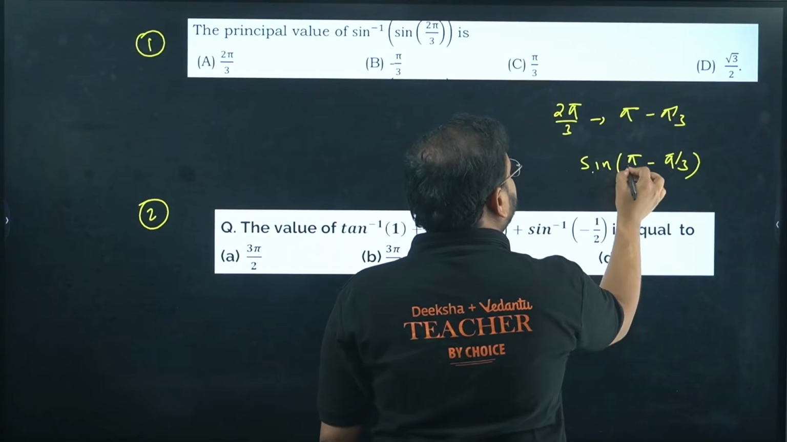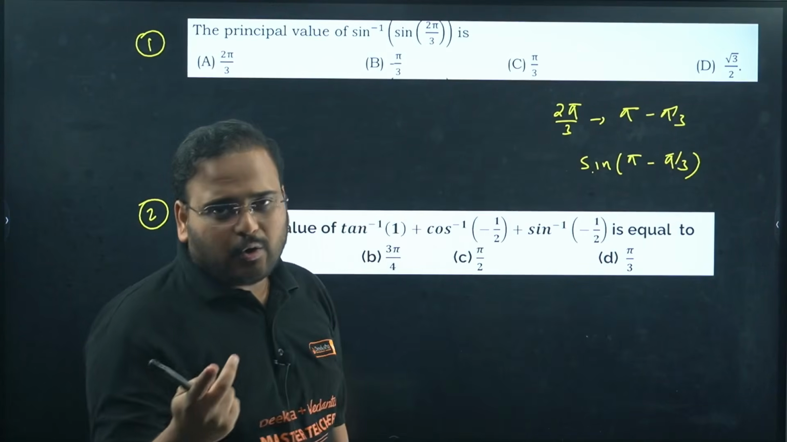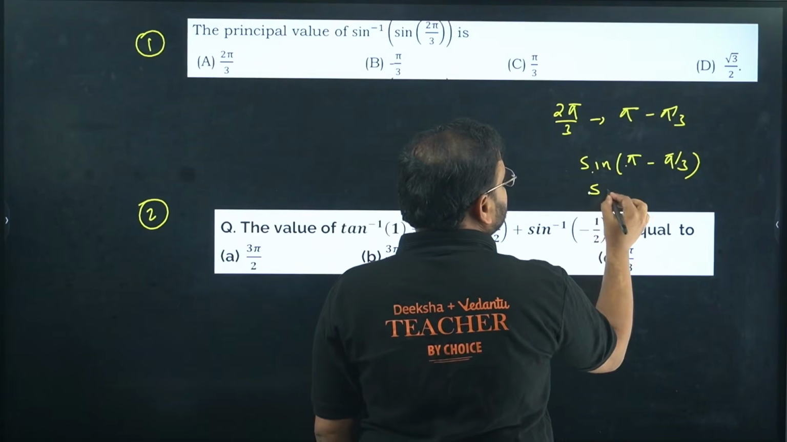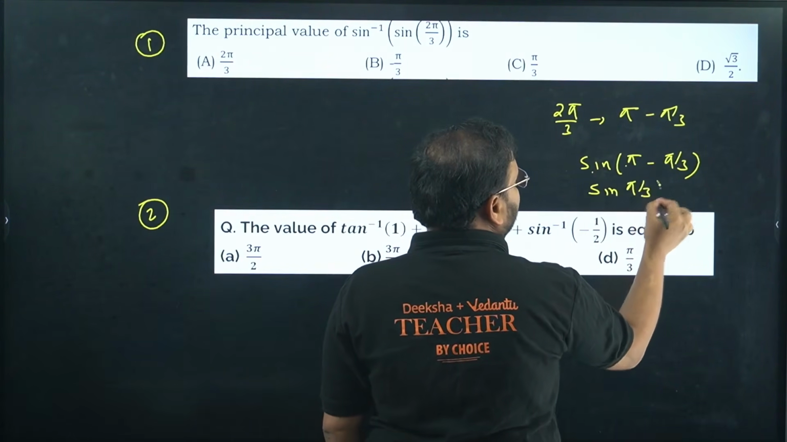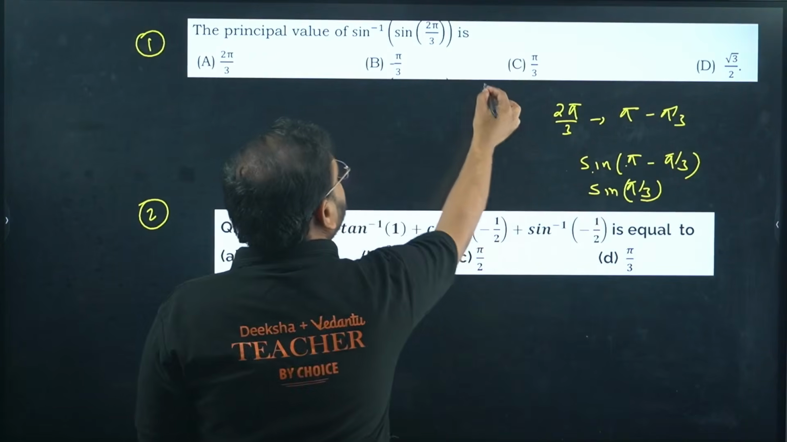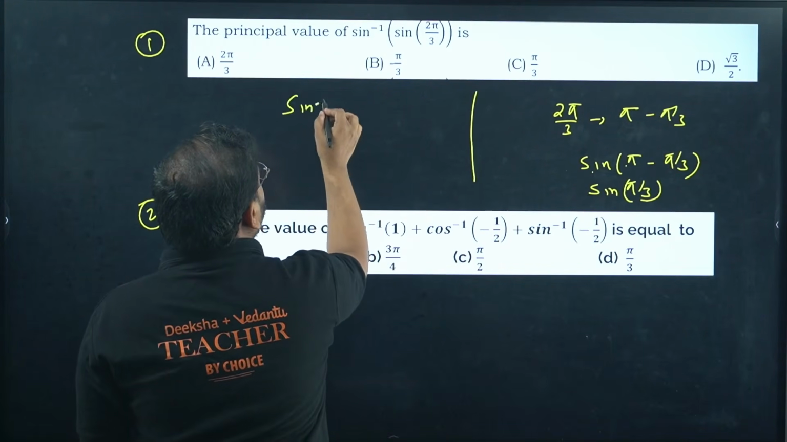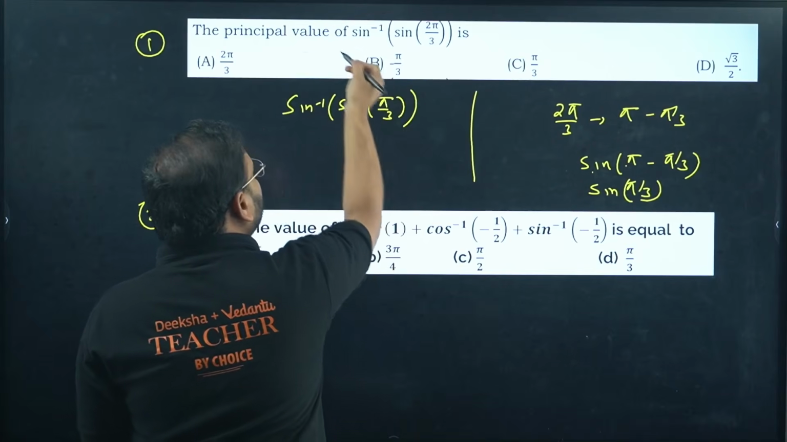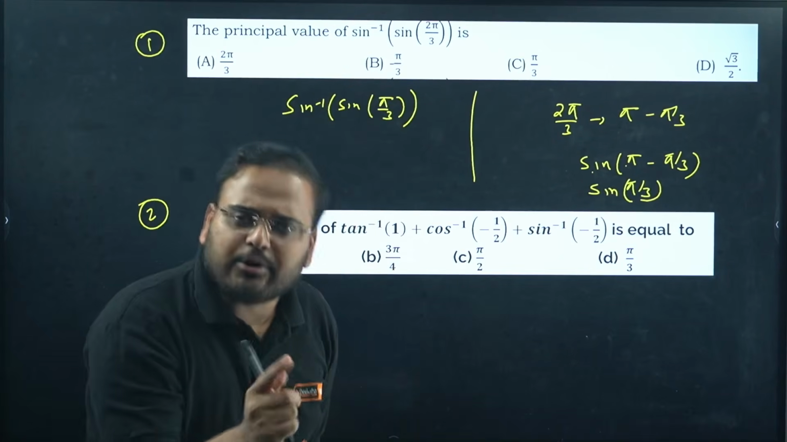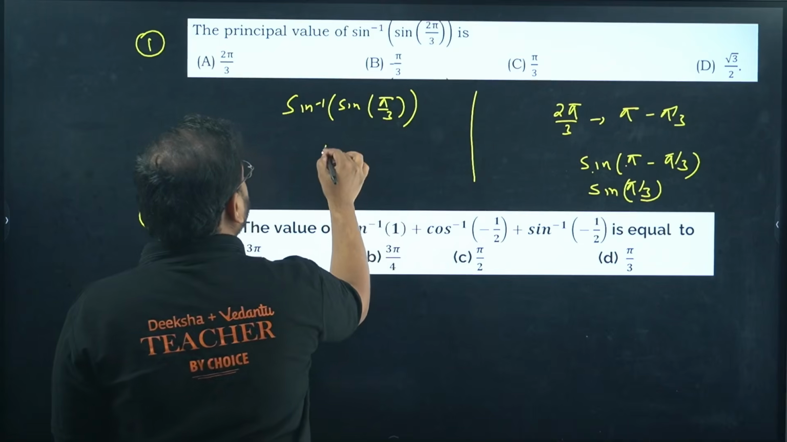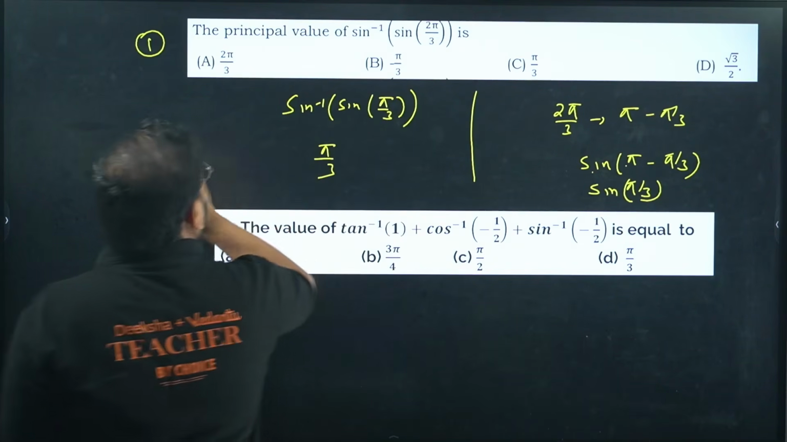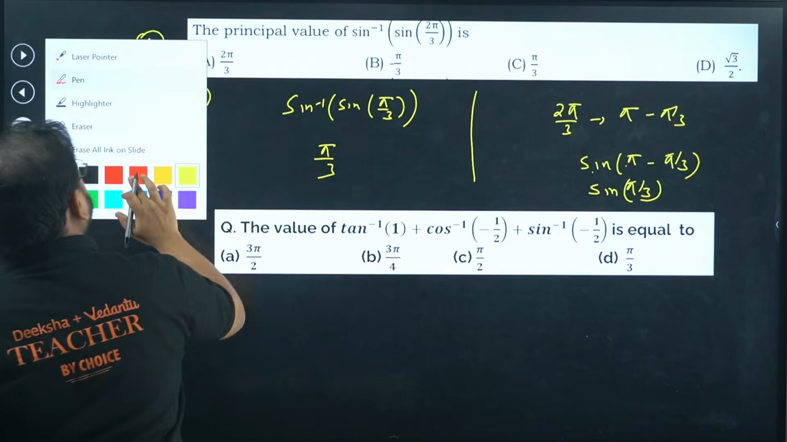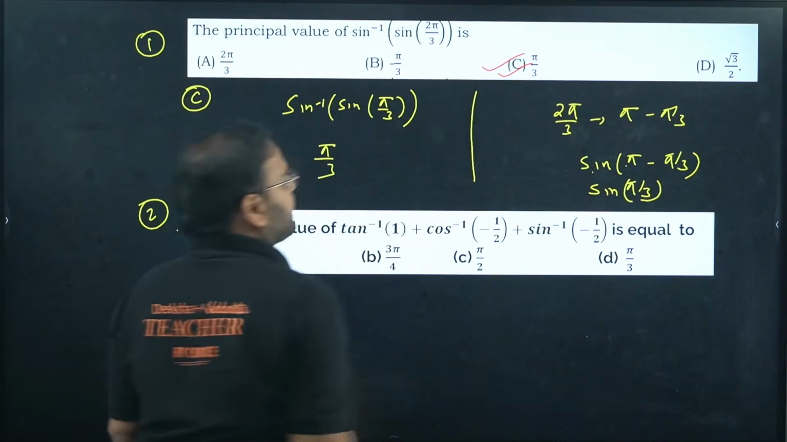So this will become sine of pi minus pi by 3. Sine of pi minus pi by 3 is how much? Second quadrant, and sine remains sine at the multiples of pi. So sine pi by 3. Am I right? So this whole expression has reduced to sine inverse of sine pi by 3. I'm looking for the principal value branch, in the interval minus pi by 2 to pi by 2, and the answer is pi by 3, which is option C. Please check.